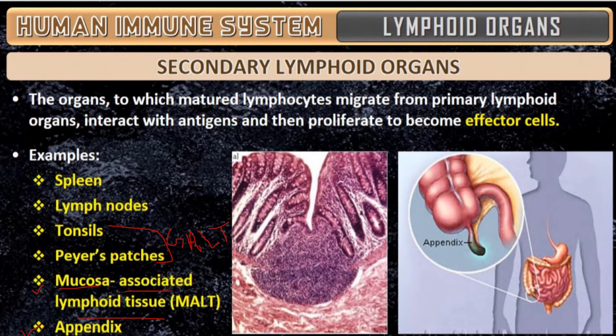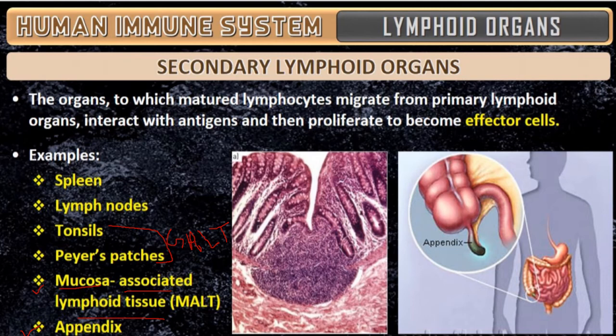GALT means, as I told you, gut associated lymphoid tissues. Which are those? Tonsils, Peyer's patch, and also appendix. Mucosa associated lymphoid tissue means the organ systems which have mucus: the respiratory tract, the gut tract, that is intestinal tract, and also the urinary tract. These are the three tracts which have mucus. Okay. Then coming to the appendix, so this all we learned.